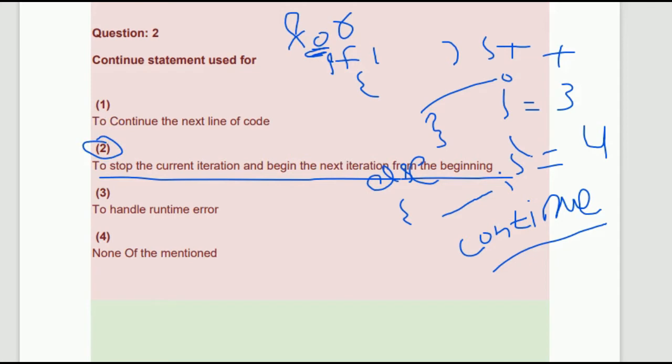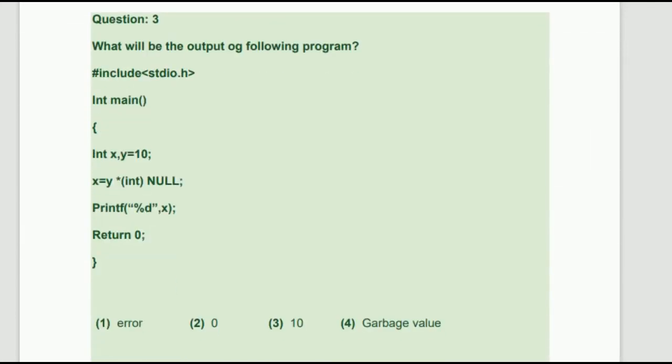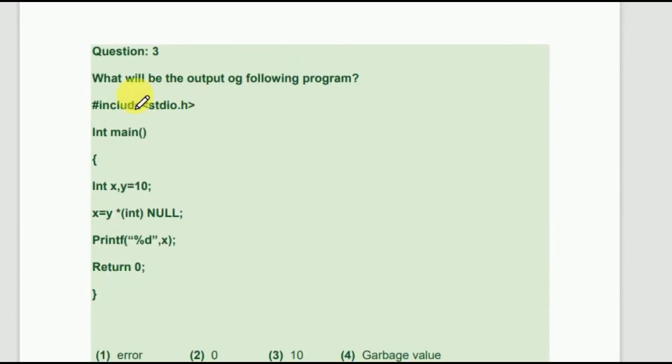Now the third one we come to. You are asked what will be the output of the following program. You can see over here this thing, int, what is written in the bracket.